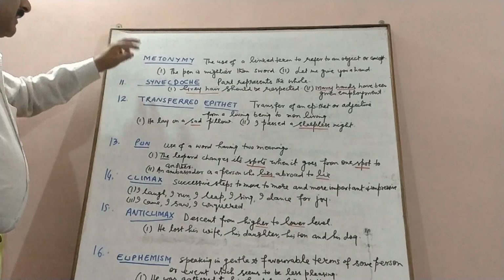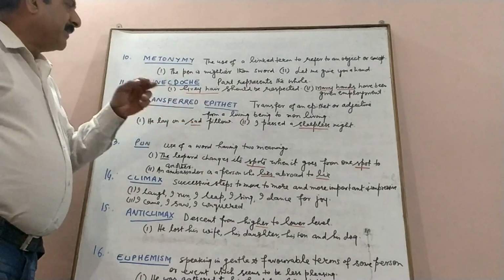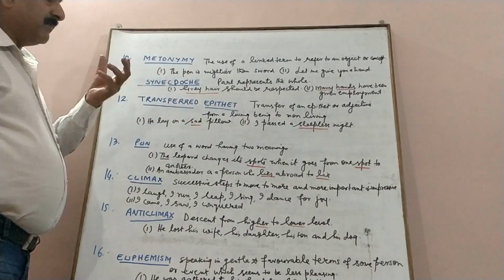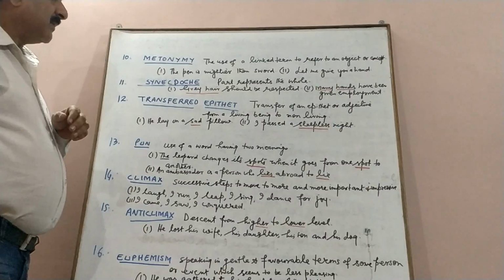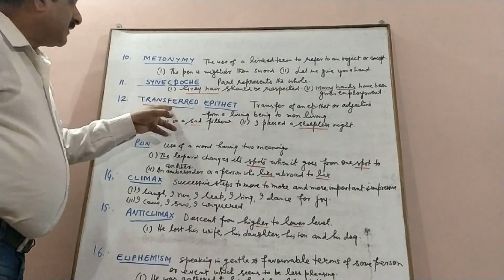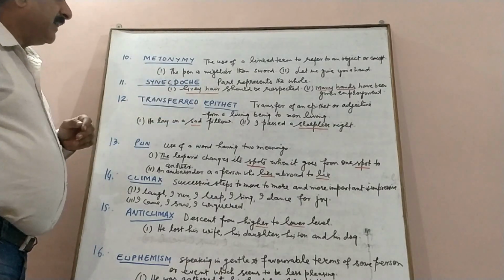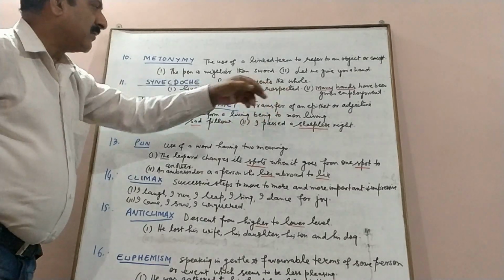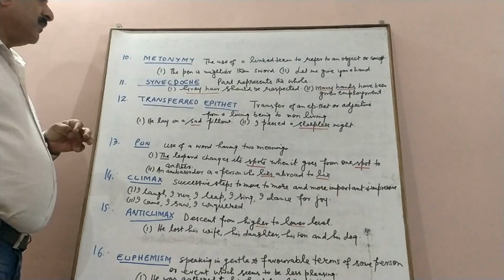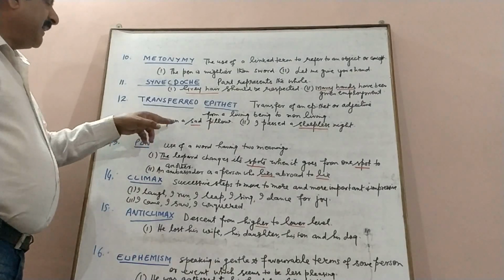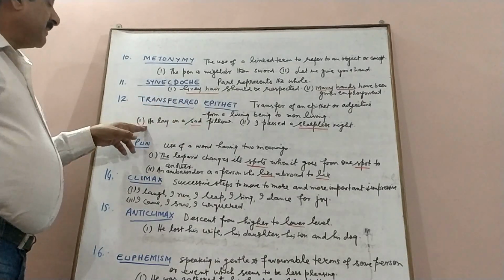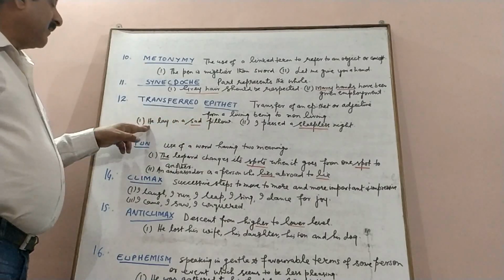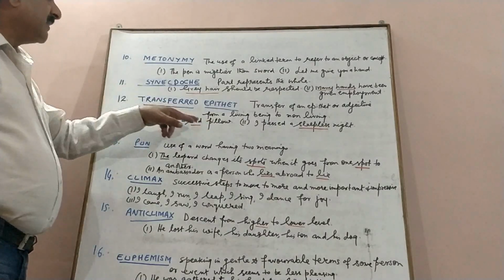The next is transferred epithet. As the name suggests, epithet means an adjective that we give to something or somebody. It is transferred from a living person to a non-living thing. The transfer of an epithet or adjective from a living being to a non-living thing. For example, "He lay on a sad pillow." Basically the pillow was not sad. He was sad, but he has transferred his sadness to the pillow.